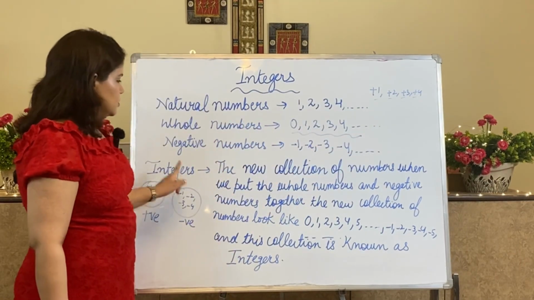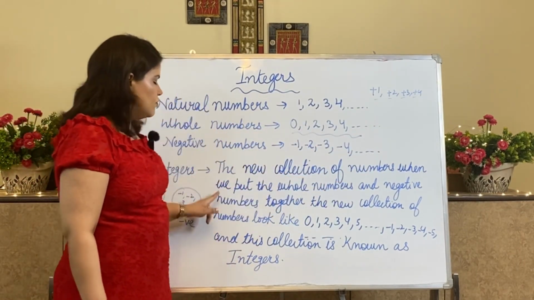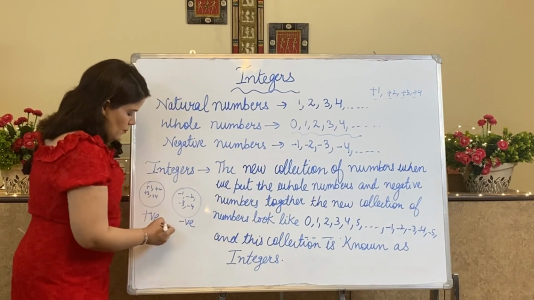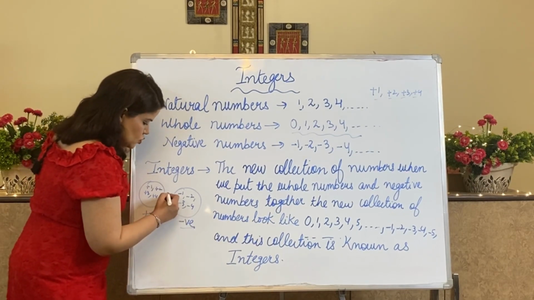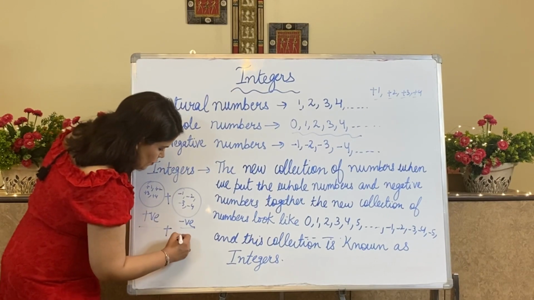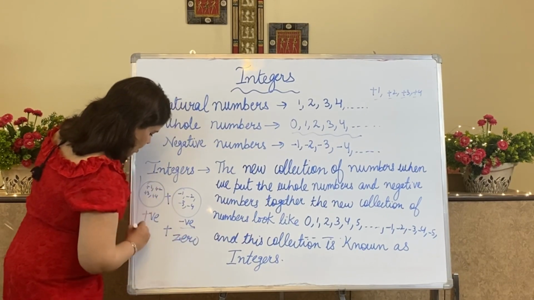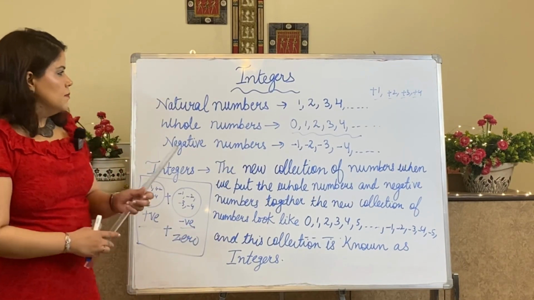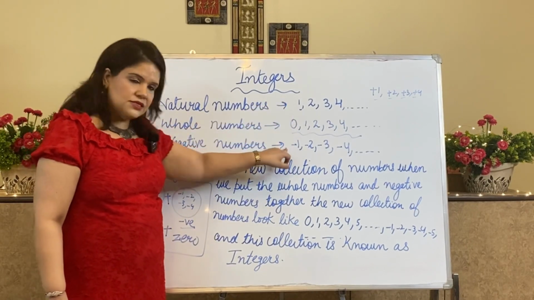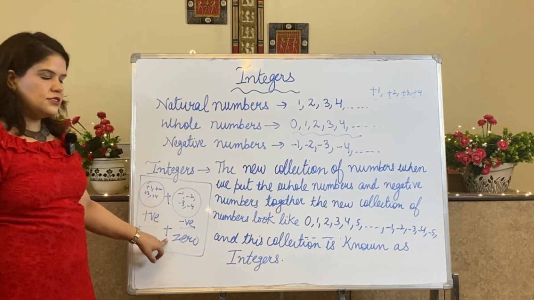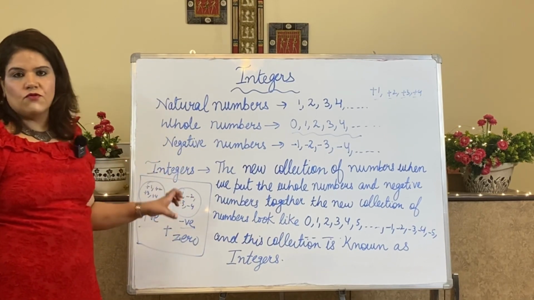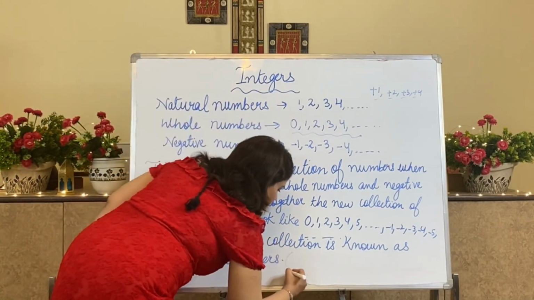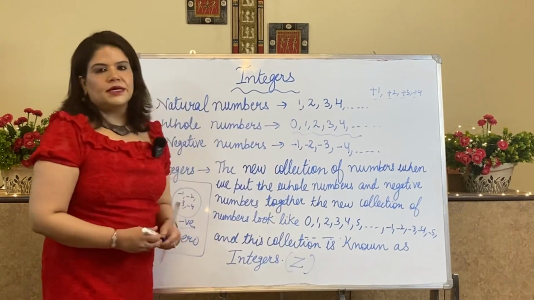Understood? Now integers, the new collection of numbers, when we put whole numbers and negative numbers together. Here I had put positive and negative. These two worlds plus the world of 0 will make the world of integers. Understood? These positive numbers, these negative numbers and 0, they whole will make one new collection called integers, which is denoted by capital Z in mathematics.